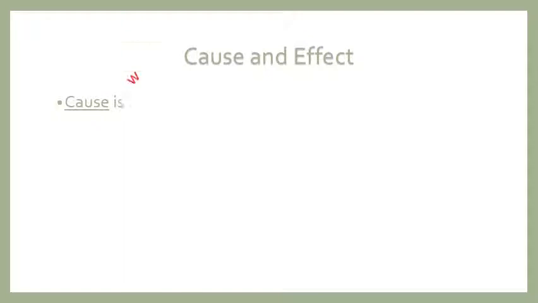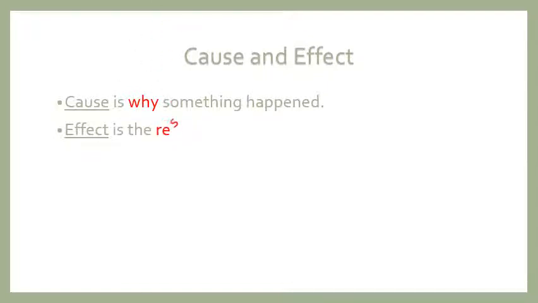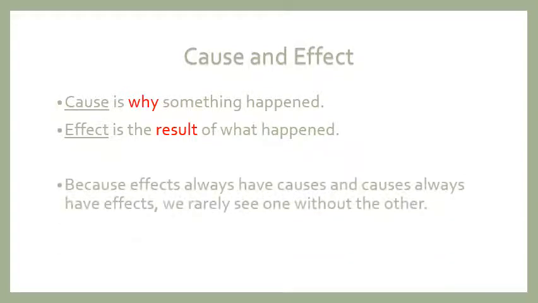What is a cause? A cause is why something happened. So when you ask yourself why did this action happen, or why you did this thing, then you are asking about the cause. So when you ask why, you're asking about the cause, or what we call the reason. But the effect is the result of what happened. Or in other words, you ask yourself, what happened at the end? What was the consequence? What was the result? Then you are asking about the effect.